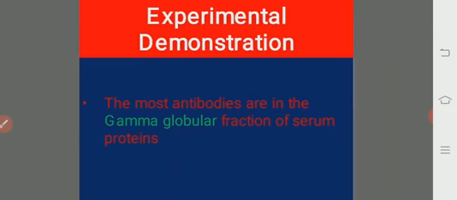In the 19th century, the scientists came to know that antibodies reside in the blood serum. But in the 20th century, they found that not only the blood serum, they were also present in other body fluids like the milk, tears, saliva, bile, and other juices. Then there was an experimental demonstration that reveals that most antibodies are in the gamma globulin fraction of the serum proteins.